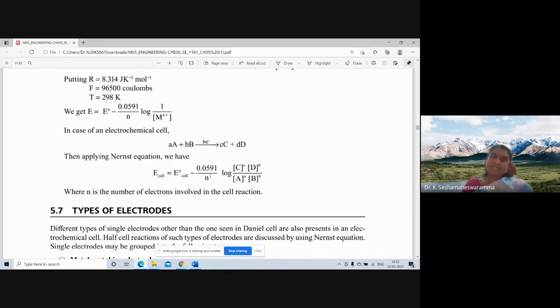Throughout this equation, N is the number of electrons involved in the cell reaction.